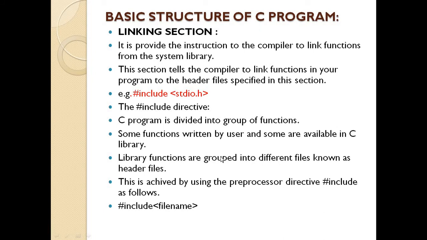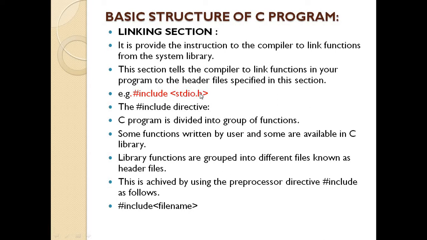Library functions are also grouped into different files, and the name of those files is called a header file. So we can access the library functions through header files only. And how do we specify header files in our program? By using the hash include keyword, then the opening bracket, that is the less than sign, stdio.h.